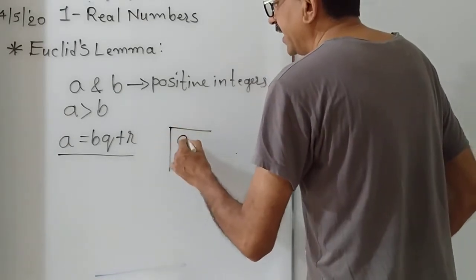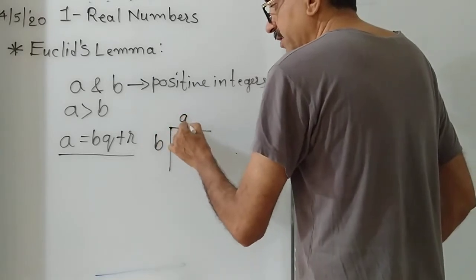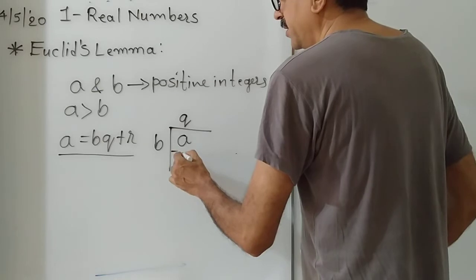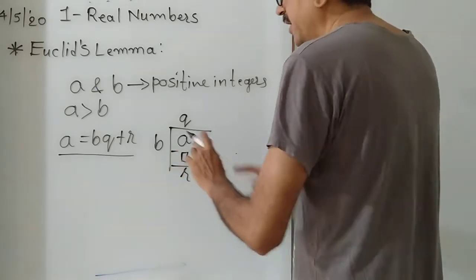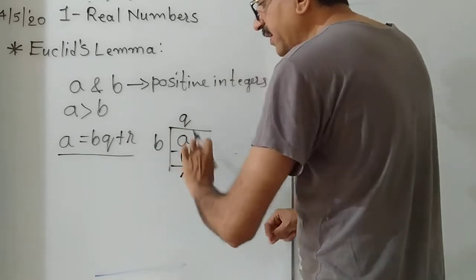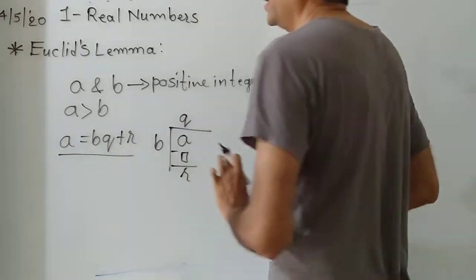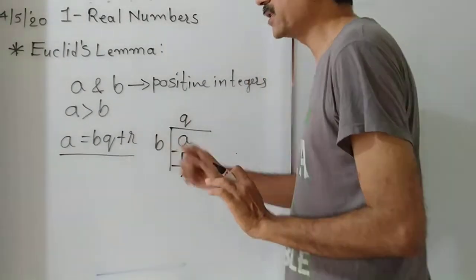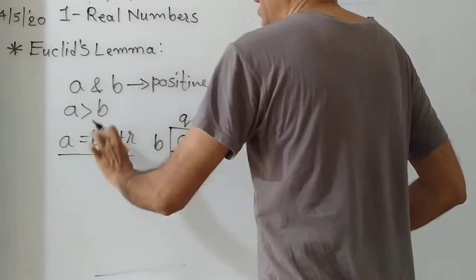Means when A is divided by B, then Q is the quotient. Subtracting some number, what is left? Then we can arrange all these terms in this form. This form is said to be the algorithm. Who developed this form? Euclid. So it is said to be Euclid's lemma.